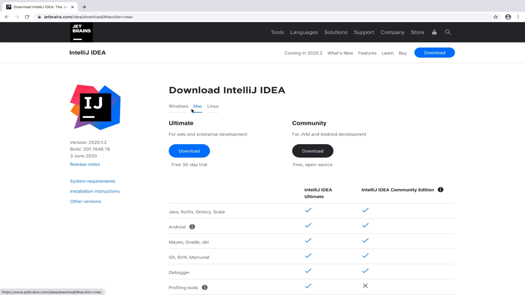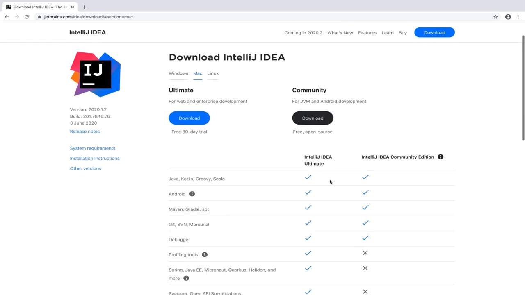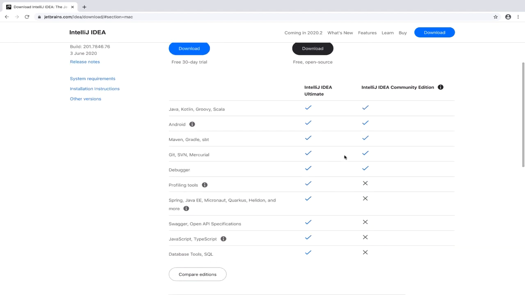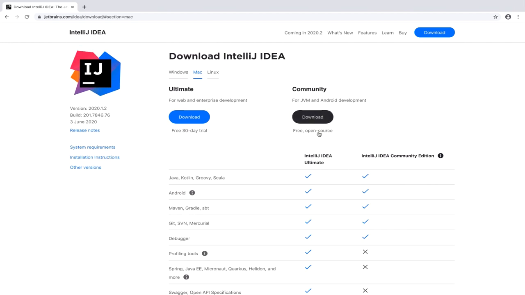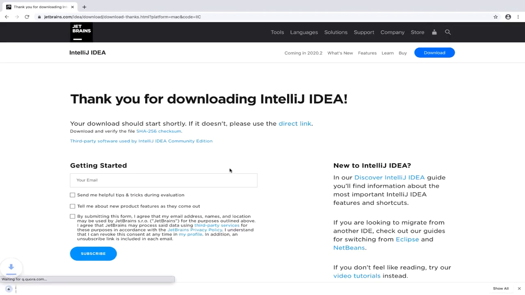For me, I'm on Mac, so I'm going to pick Mac, and then I'm going to download the community. So here you can see the actual differences. The differences are mainly when it comes to writing enterprise applications, for example, using Spring or Java EE, Quarkus, and so on and so forth. And also you have Swagger, JavaScript, and database tools. But to be honest, I always use the community because it does everything I need. So let's go ahead and download the community version.